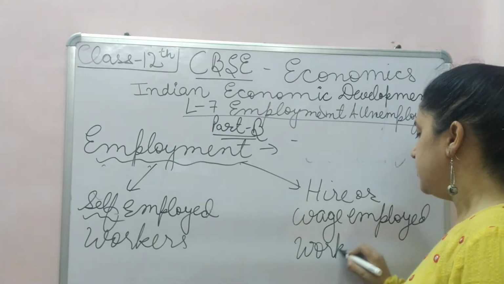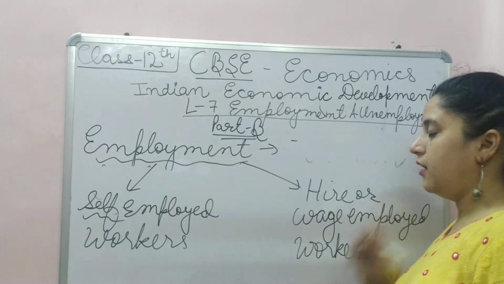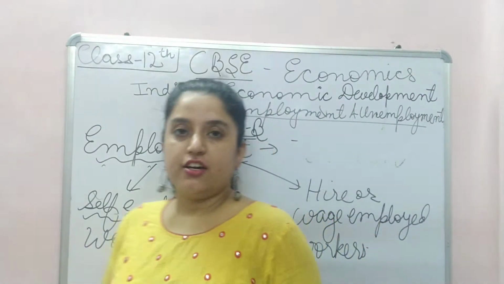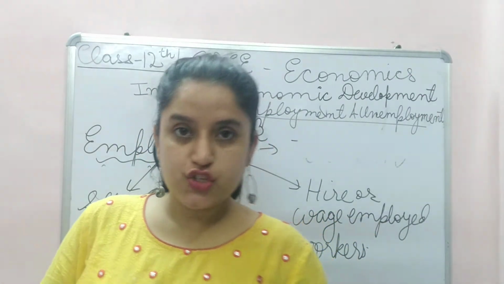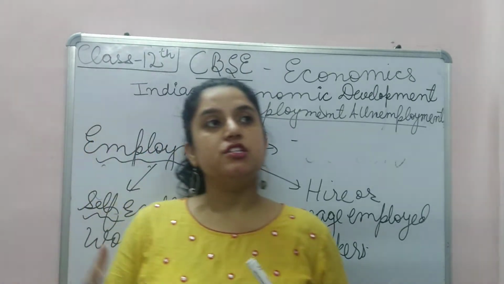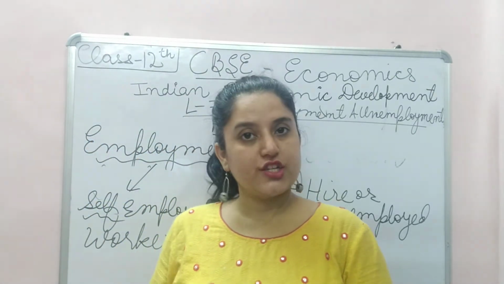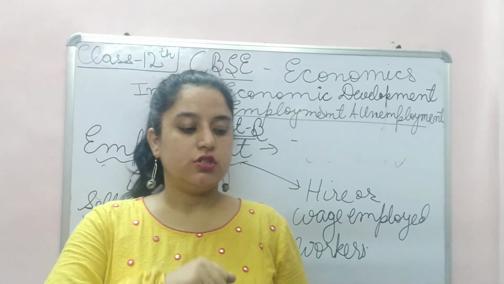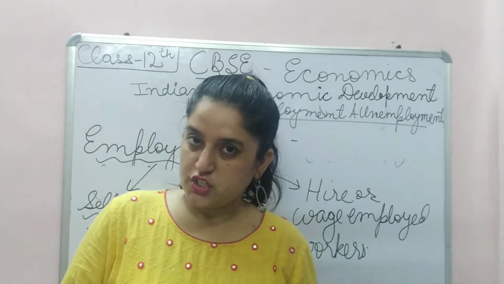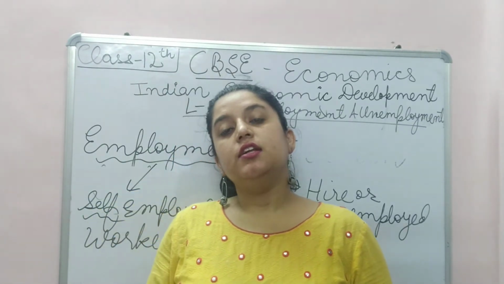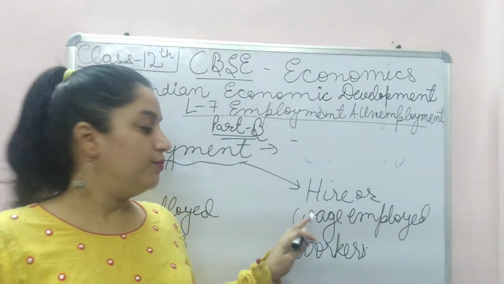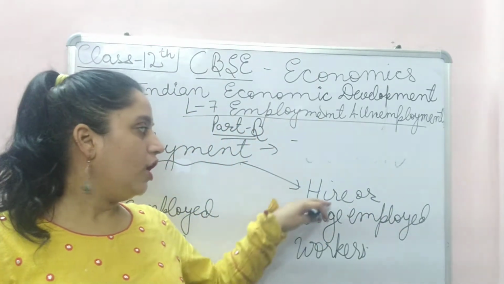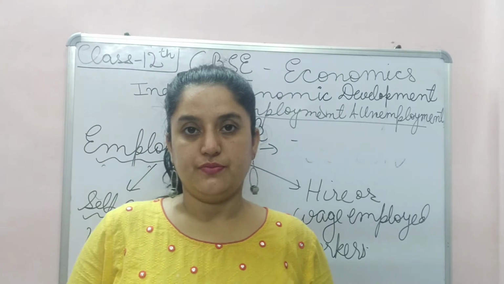See, as the name implies, hire. If you have a factory, or if any person comes to give you service at your home, suppose washing utensils, then that person is a hired wage employed worker or hired employee.